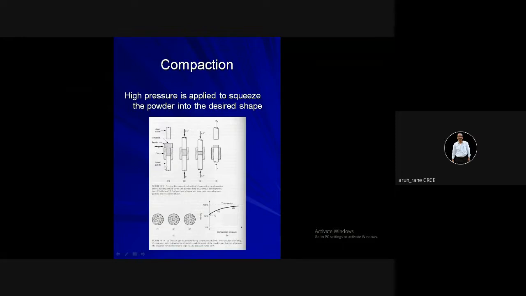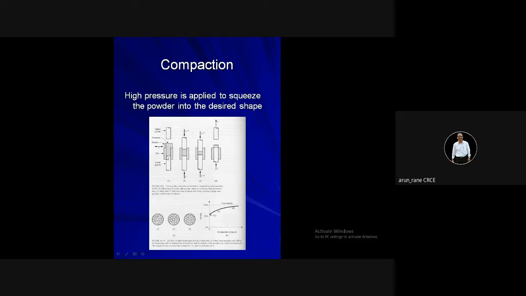Upper punch will be round. If the die shape, that is inside shape, is elliptical, then definitely your lower punch has to be elliptical. Upper punch also has to be elliptical. Suppose your die shape is heart, then correspondingly your punches should be heart shape so that they can move up and down in the die. So once the lower punch is adjusted at some suitable height, then powder is fed.